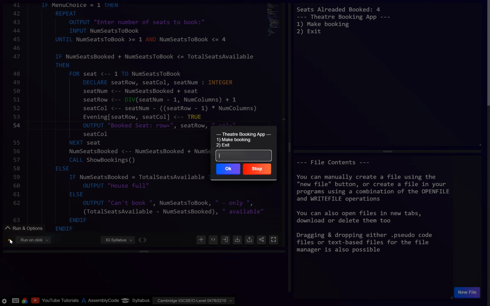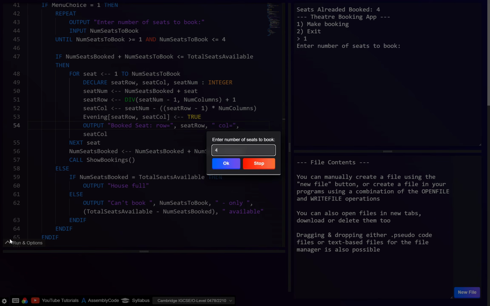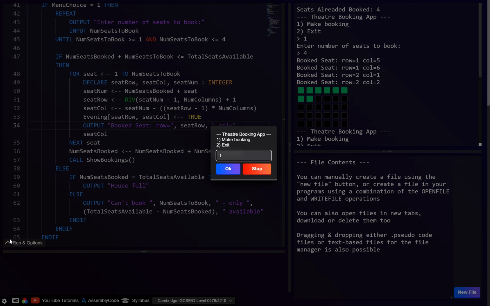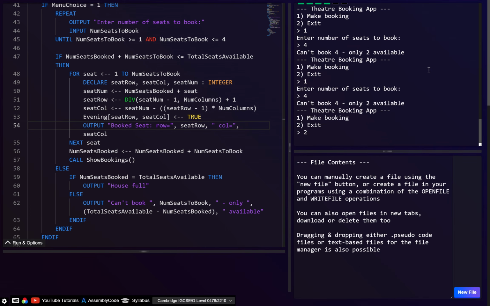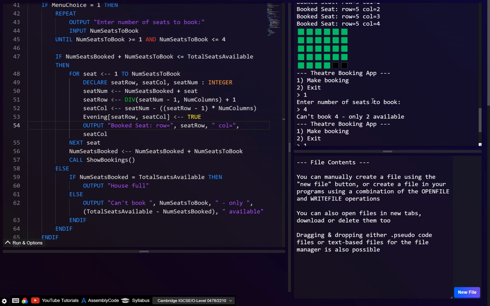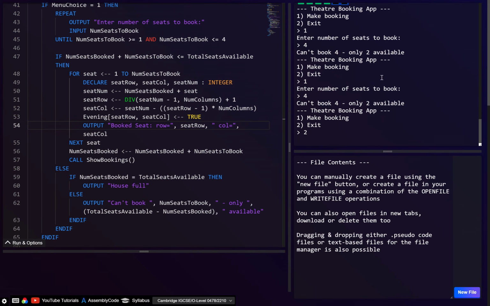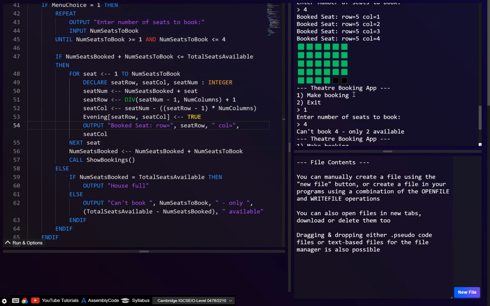And let's also try to actually book completely, just make sure it gives us the correct error message. It's kind of annoying, I can't really scroll down to see when it's given us the error message, but that should be enough. Right, here it says can't book 4, only 2 seats available, which seems to make sense. And again, it's just saying the same thing. So I think this is working okay.